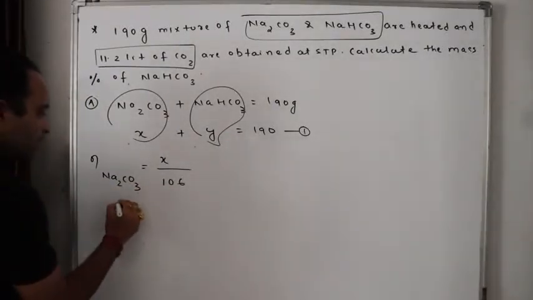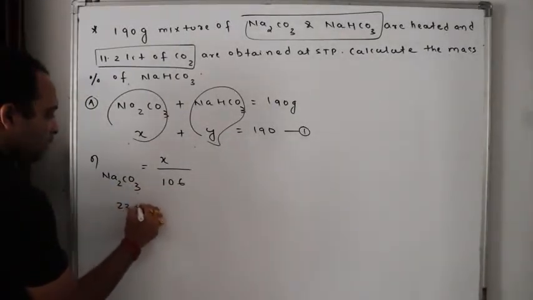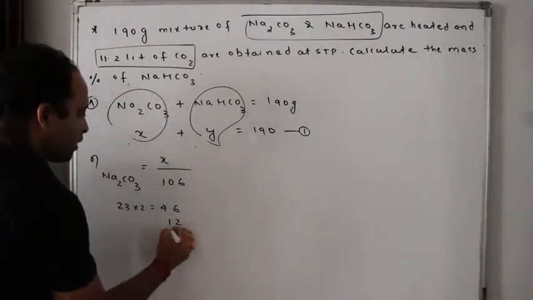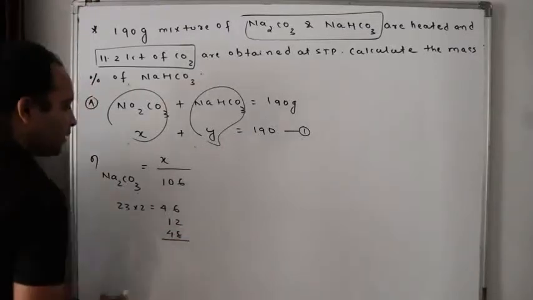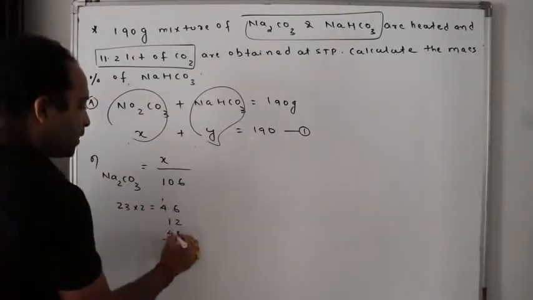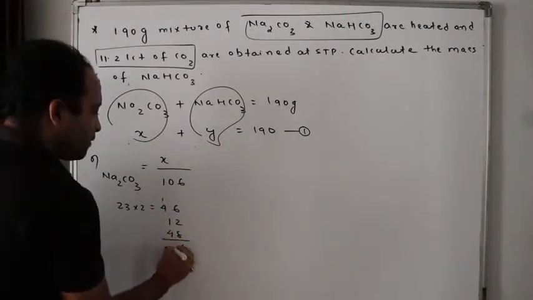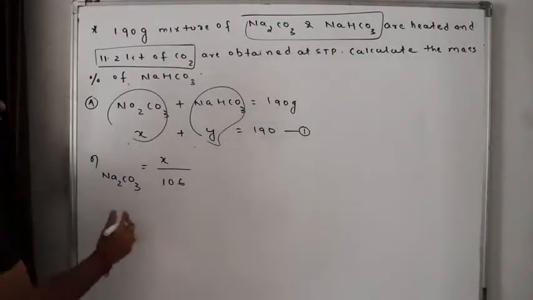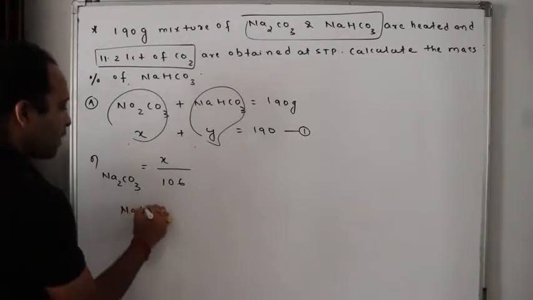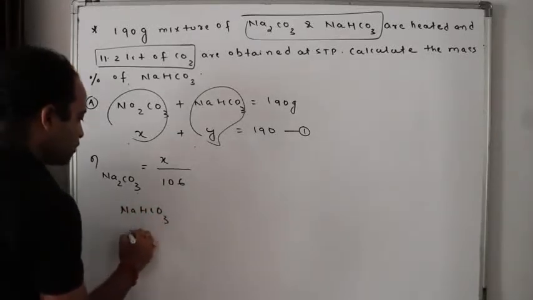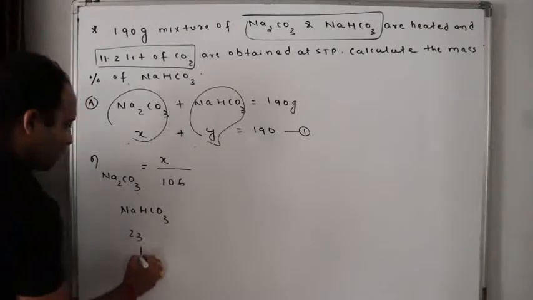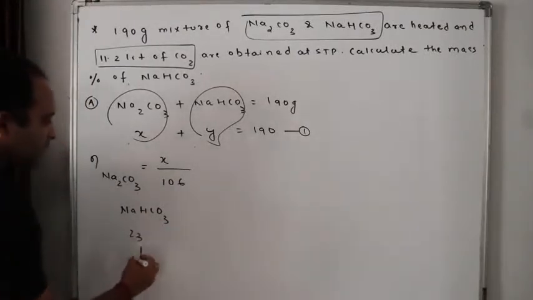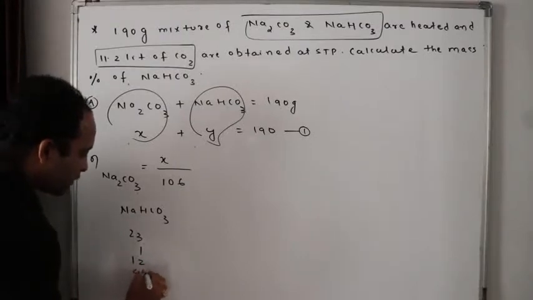How? Do you know? No? 23 into 2 is equal to 46. For carbon 12, oxygen 48, isn't it? It is 46 plus 12 plus 48, that is 106. Clear? Similarly, what is the molar mass of NaHCO3? 23 for sodium, 1 for hydrogen, 12 for carbon, and 48 for oxygen.